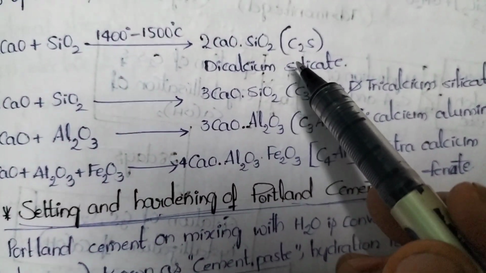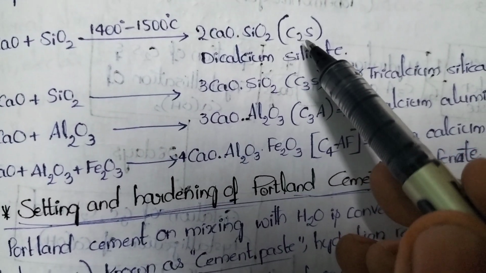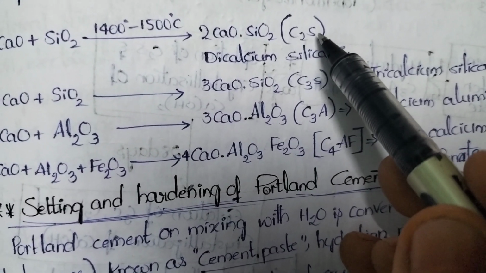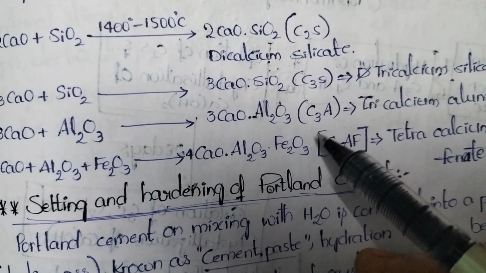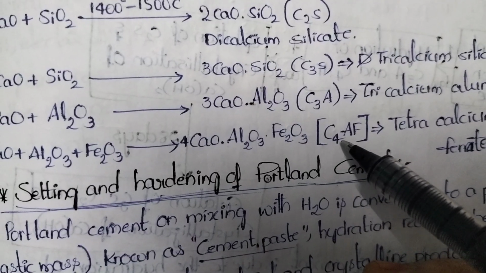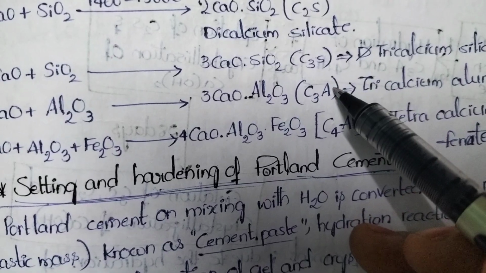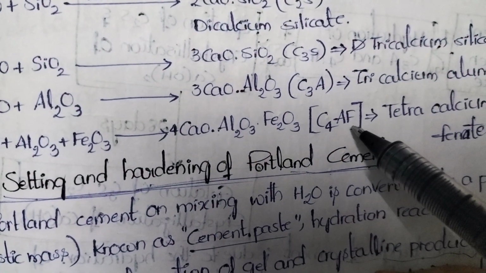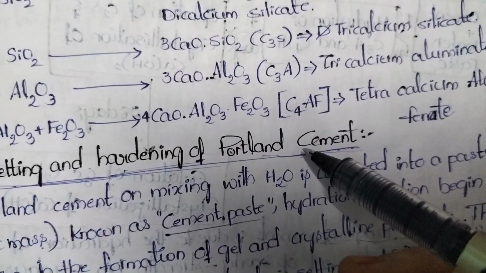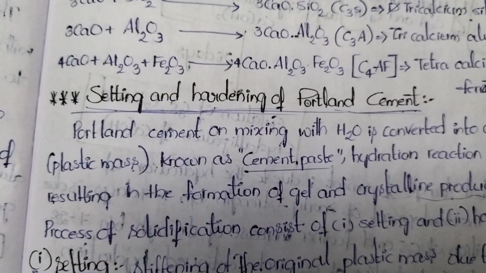How to remember these names? Here C2S: dicalcium, di means 2, calcium means C. So in simple form we can remember it as C2S. Tricalcium silicate means C3S. Tricalcium aluminate means C3A. Tetracalcium aluminoferrate means C4AF. S stands for silicate, A stands for alumina, F stands for ferrate. So these are the steps involved in the manufacturing of Portland cement. In the next video we will discuss the most important long answer question, that is setting and hardening of Portland cement.